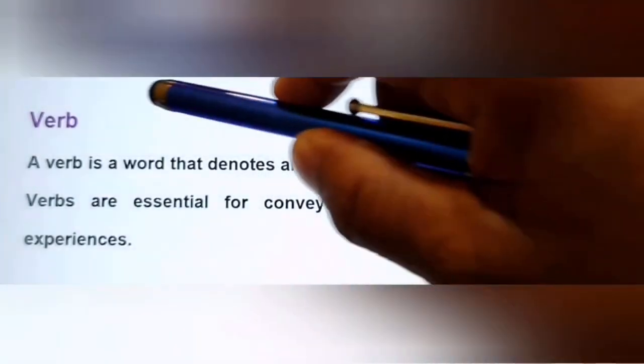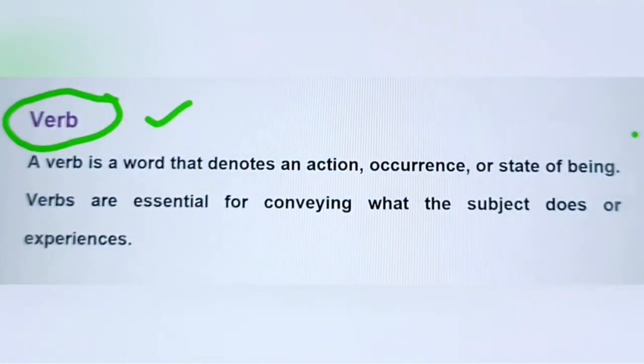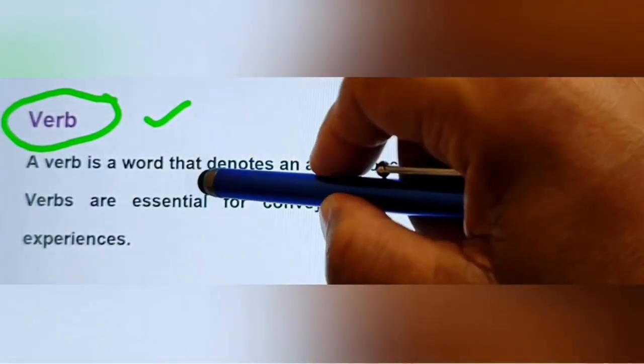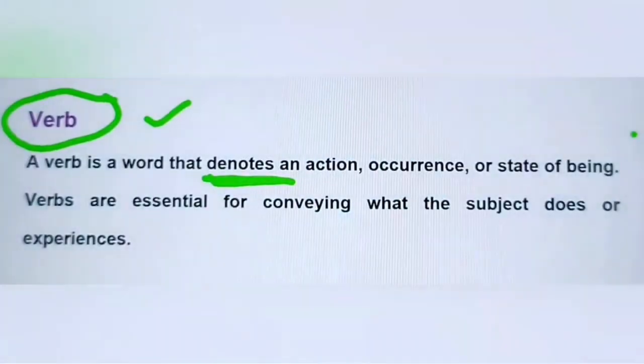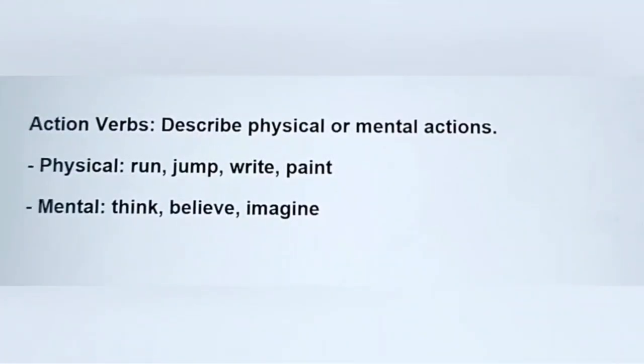Let's explain what is a verb. A verb is a word that denotes an action, or we can describe it as a word that describes an action, occurrence, or state of being. Verbs are essential for conveying what the subject does or experiences. Let's describe the types of verbs.